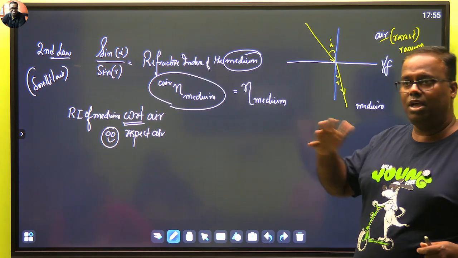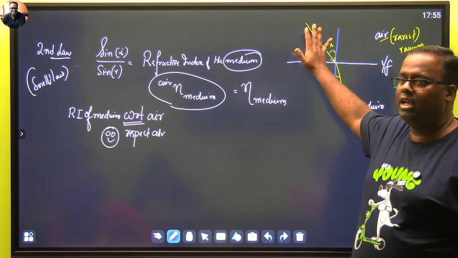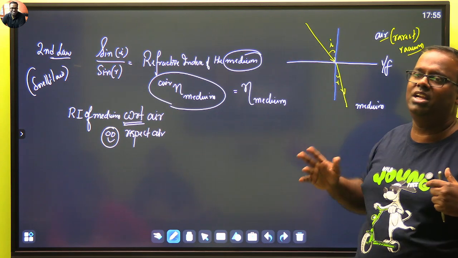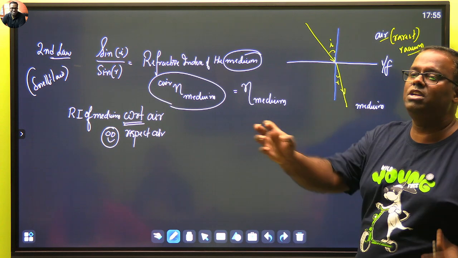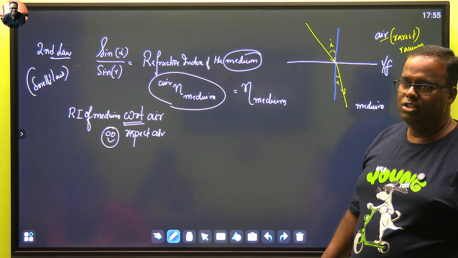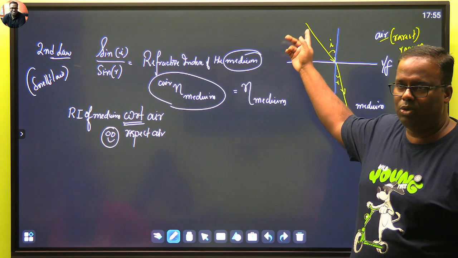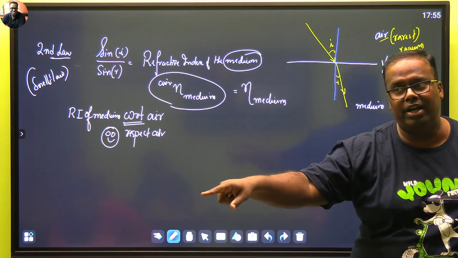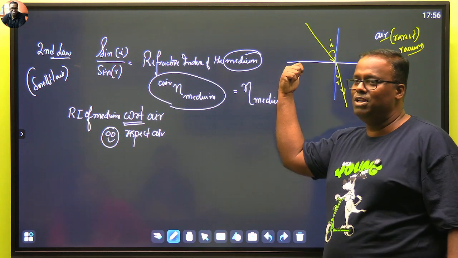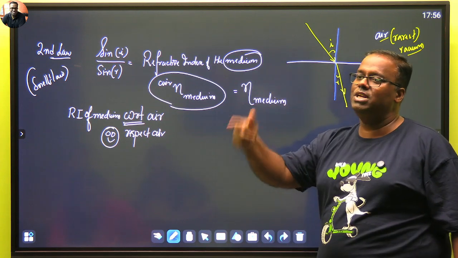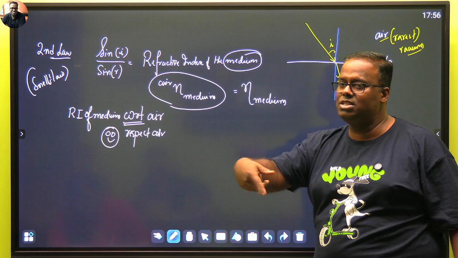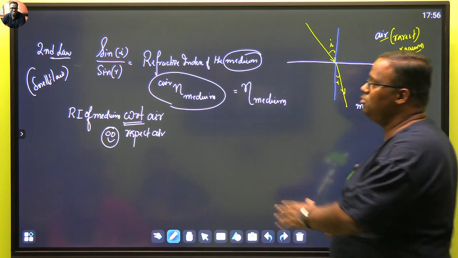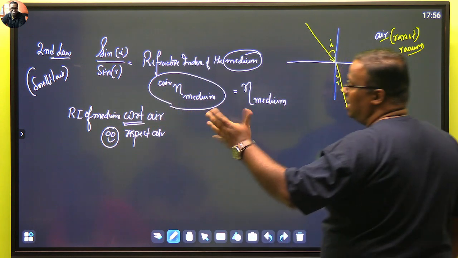With respect to air, are you trying to understand what I'm saying? This is air. With respect to air, inside me the light ray bends 10 degrees, inside Aparna the light ray bends 20 degrees. That means Aparna is more optically dense, so she is the denser medium as compared to air. I am a rarer medium as compared to her, but I am also a denser medium with respect to air. She is also a denser medium with respect to air, but between us she is bending the light more, she is denser.